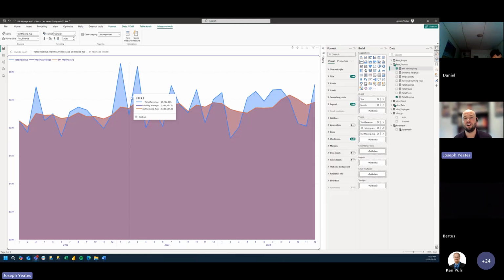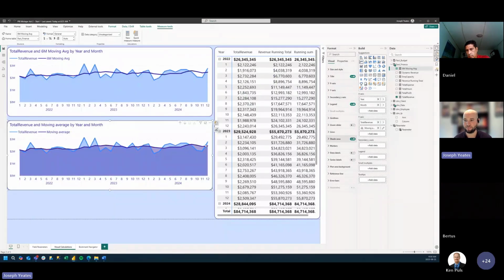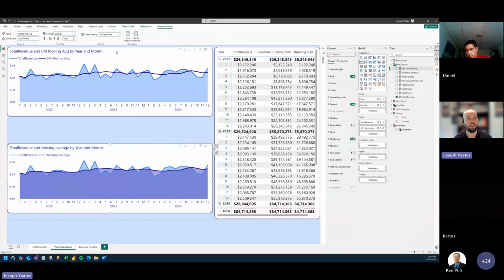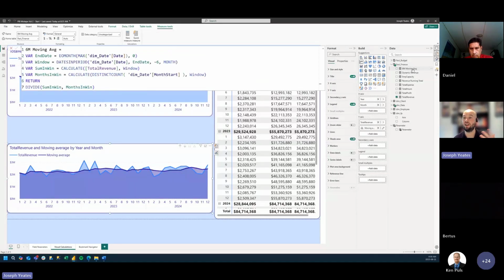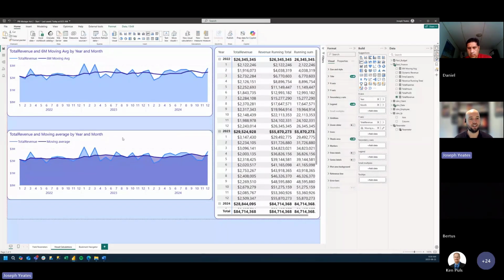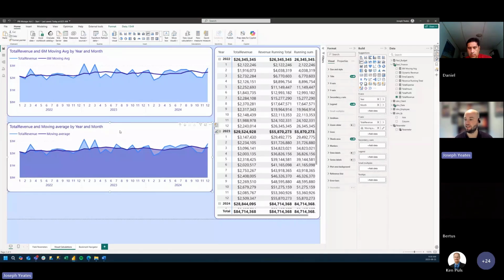But our 6-month moving average measure and our visual calculation do match up to the dollar, to the cent. Perfect. I am happy now. Let's remove that. So we can see that what is quite a complicated DAX calculation with a few different variables and steps is just a few clicky buttons with visual calculations, for quite a common requirement of a moving average. So I think this is super cool. This saves a lot of time, and I'm really happy with this.